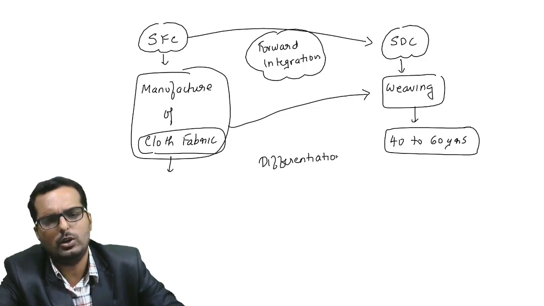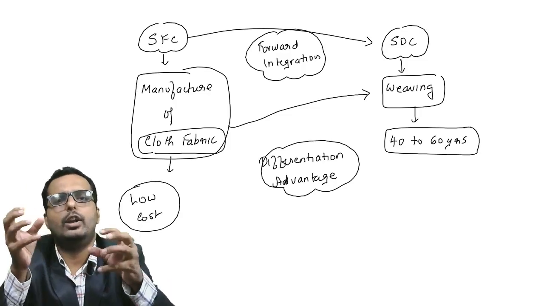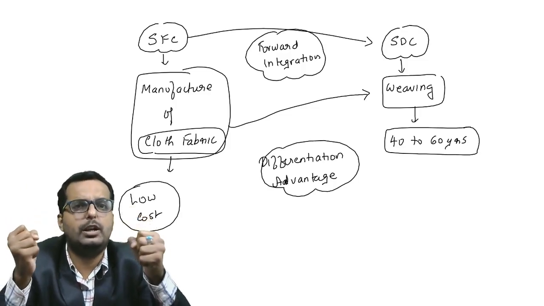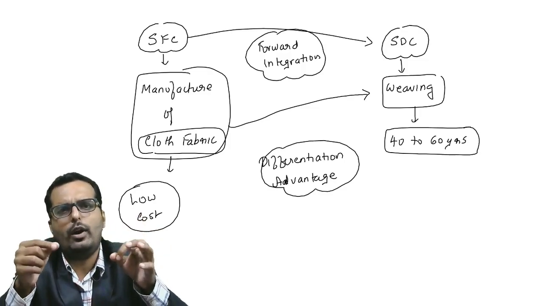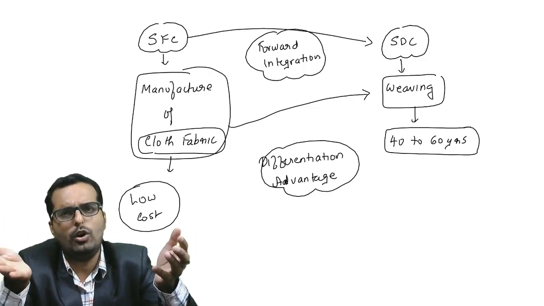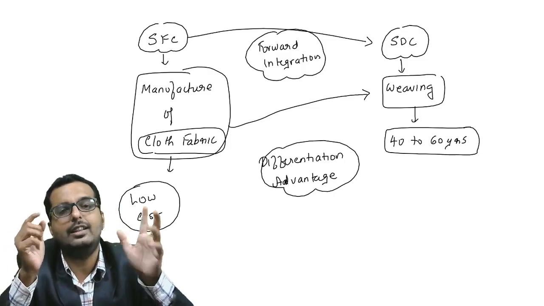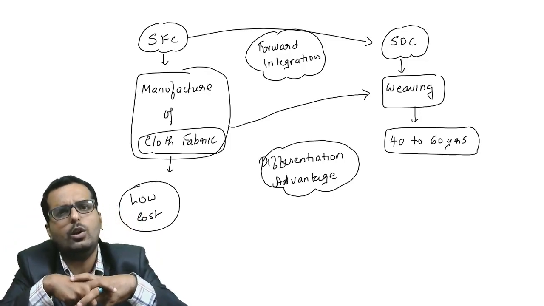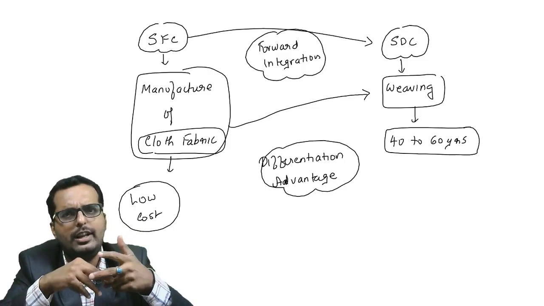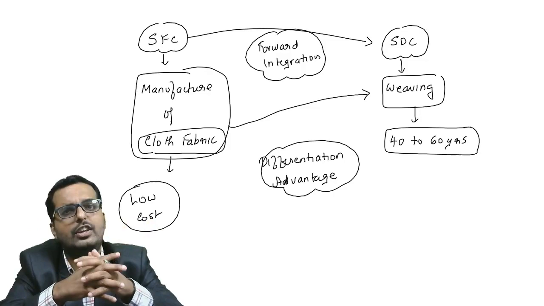I earlier told you there are two types of advantages, friends. One is called a low cost advantage and the other one is called differentiation advantage. Every business, in order to survive, should have a competitive advantage. This competitive advantage can be either low cost advantage or differentiation advantage. Low cost advantage means they are able to provide the same product at a lower price than the competitor. So that is how you get a low cost advantage. Differentiation advantage means you do something that others are not doing. That is what you call differentiation advantage.